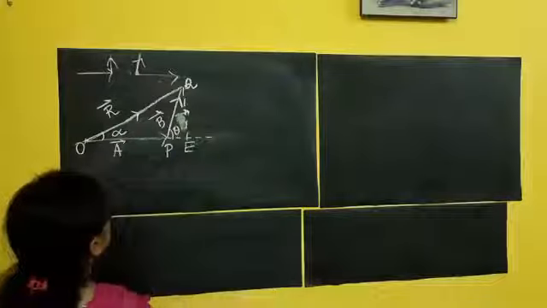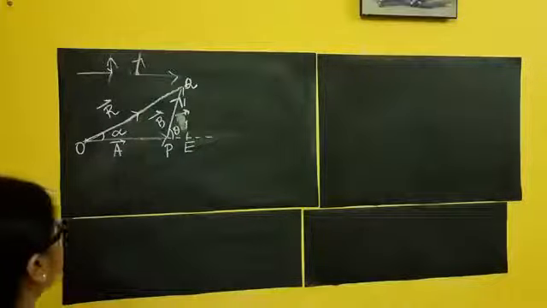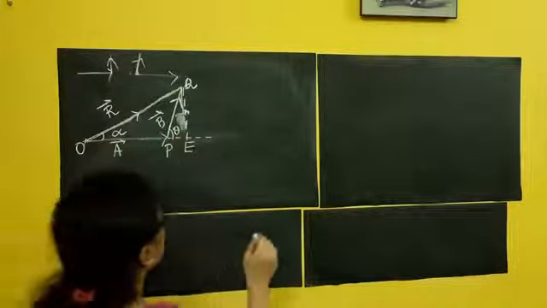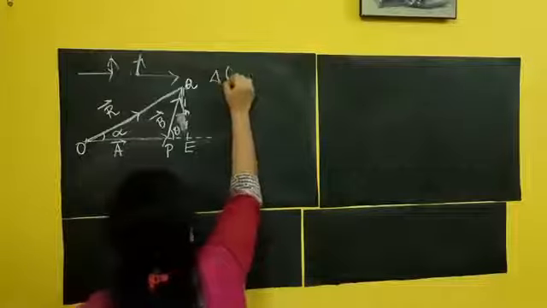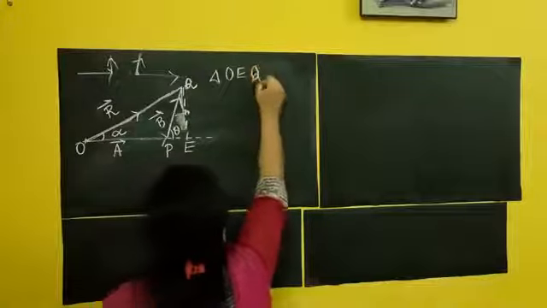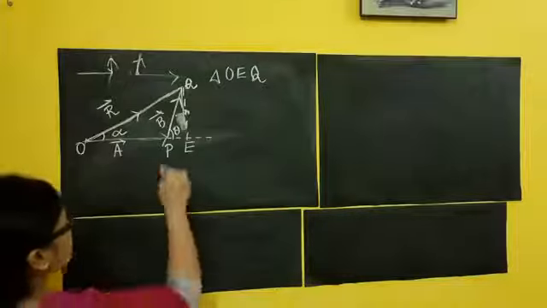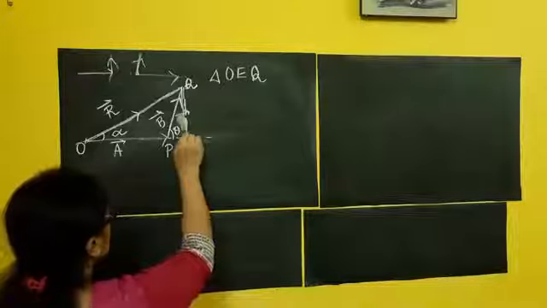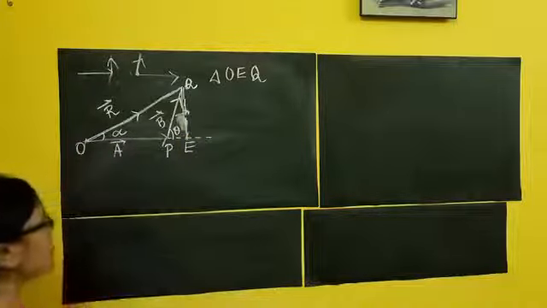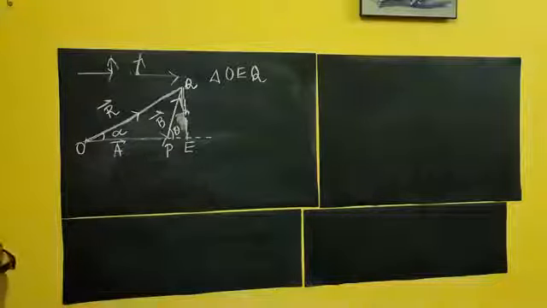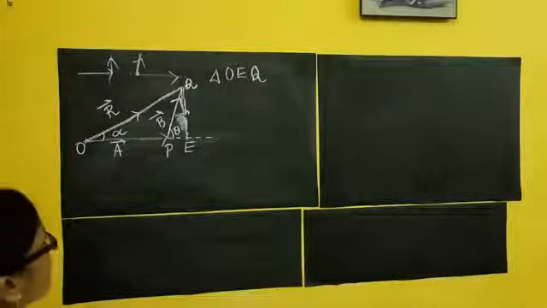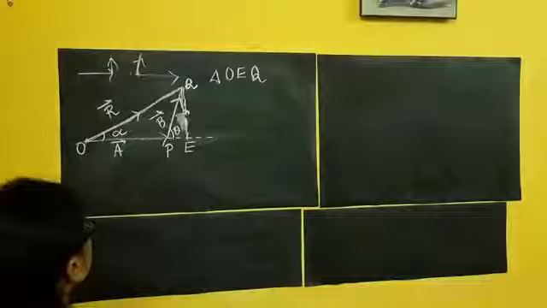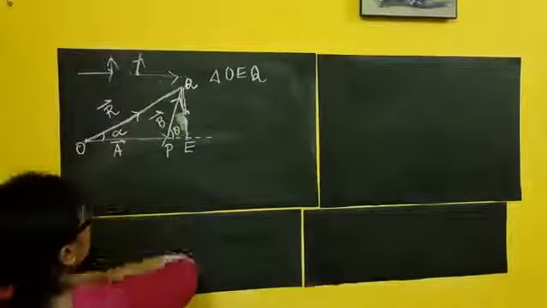First, coming to the large triangle, if I am going for the whole triangle OEQ, see the triangle, this is a right angle triangle because I have drawn a perpendicular over here. So this angle is 90 degrees. What is the Pythagoras theorem? From Pythagoras theorem we know hypotenuse square equals perpendicular square plus base square. Who is the hypotenuse of this triangle? OQ is the hypotenuse.